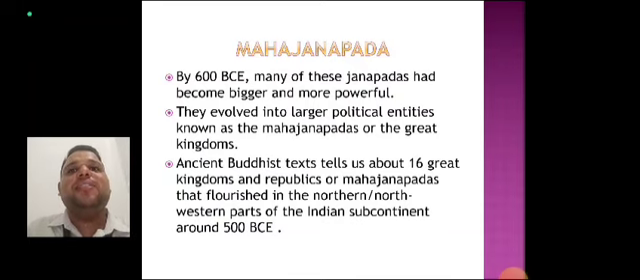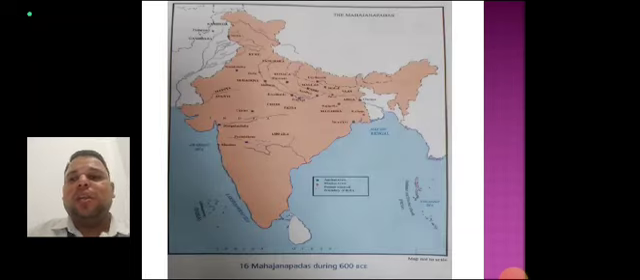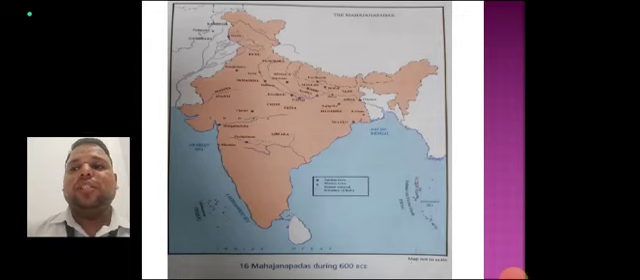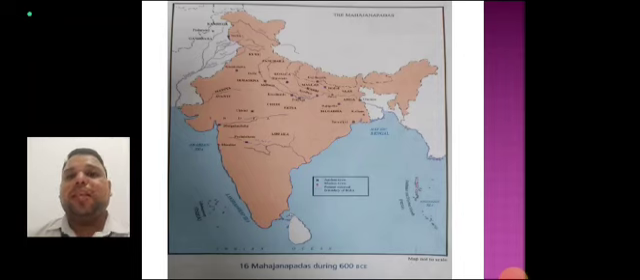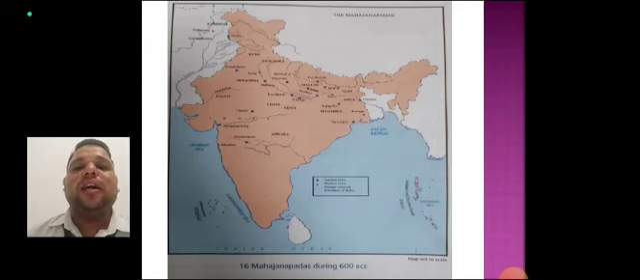As per Buddhist and Jain sources, the following are some of the Mahajanapadas that are mentioned, and there are 16 Mahajanapadas. In this map, you can see the 16 Mahajanapadas: Kashi, Koshala, Anga, Magadha, Vajji, Malla, Chedi, Vatsa, Kuru, Panchala, Matsya, Surasena, Assaka, Avanti, Gandhara, and Kamboja.